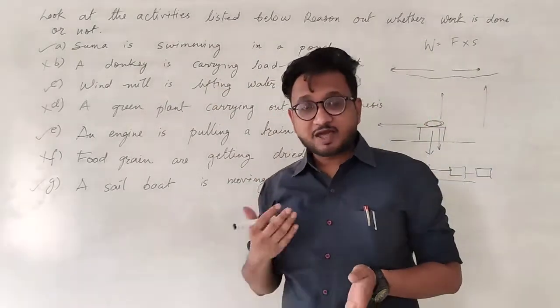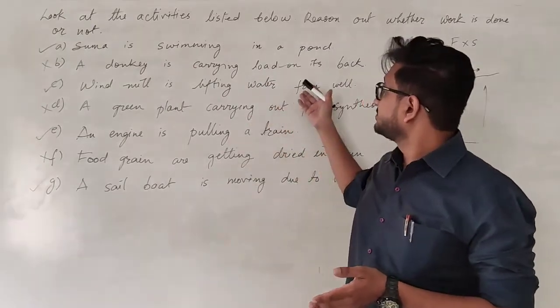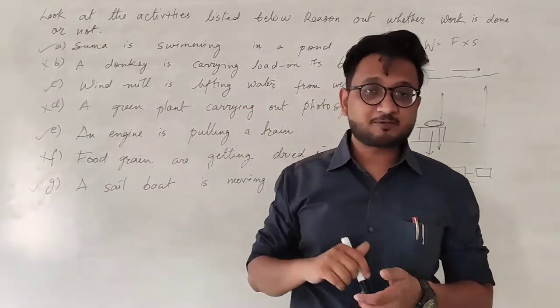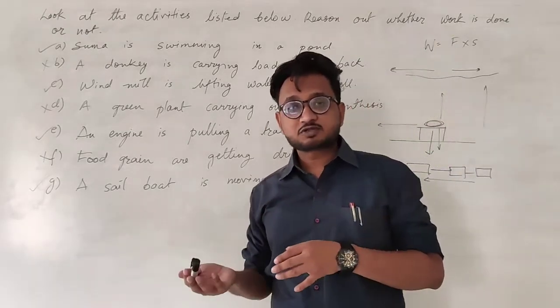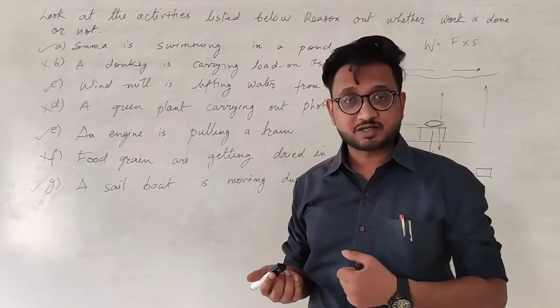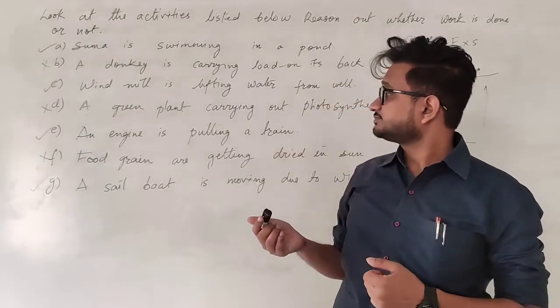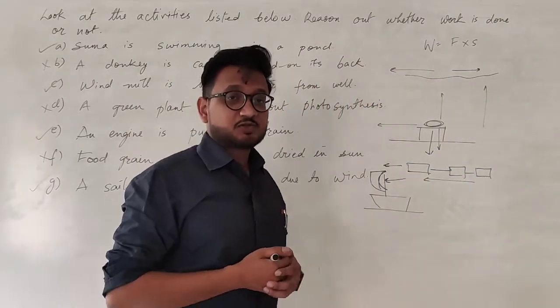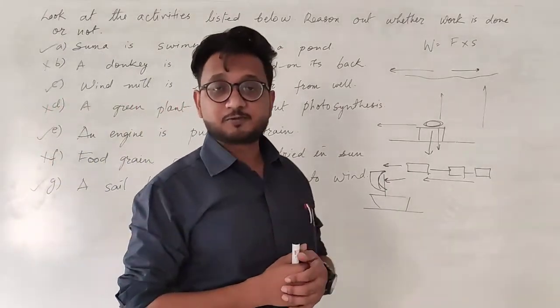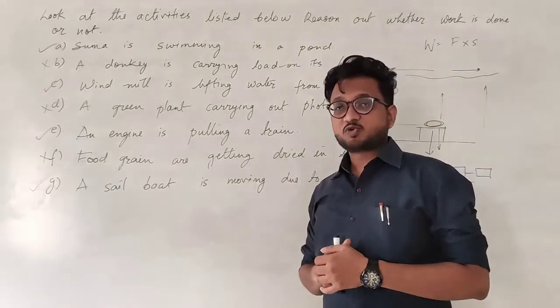Windmill, applying the force on the rope of the bucket in the upward direction and displacement of the bucket also in the upward direction. So force on the bucket, pull force on the bucket and displacement of the bucket. Okay? I hope it is clear to you students. No need to go through all the examples again and again. I hope you get the idea. Let's move on to the next one.